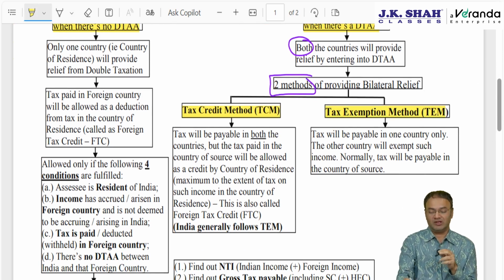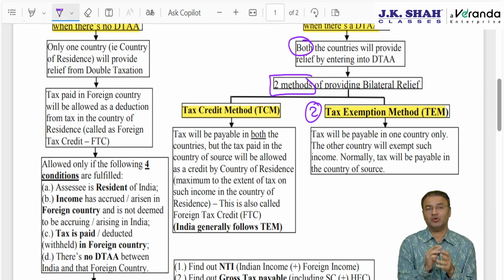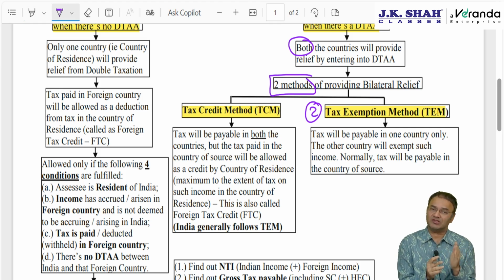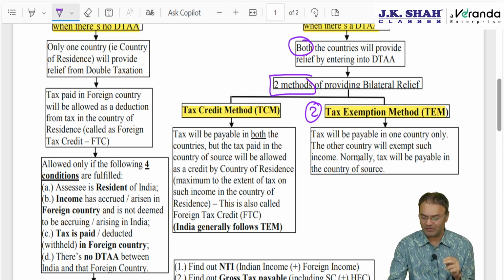Tax exemption method means a situation whereby any one country will charge tax and the other country will exempt. Ideally, which country should charge tax and which should exempt? First priority will be given to the country of source. Wherever there is a source of income, that country will have a right to charge tax.